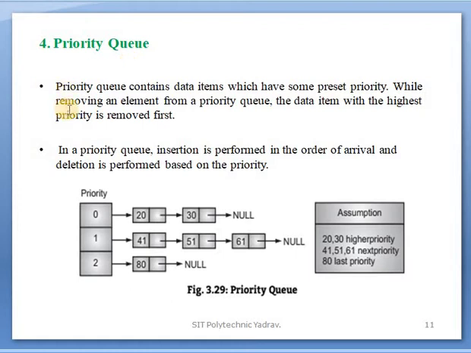Priority queue. A priority queue contains data items which have some preset priority. While removing an element from a priority queue, the data item with the highest priority is removed first. Clear? Obviously, in a priority queue the highest priority element will be removed first. The priorities are preset, and the elements with the highest priority will be removed first.